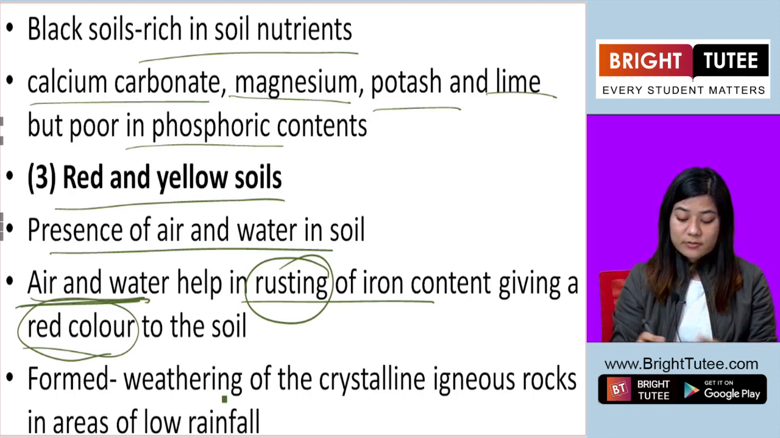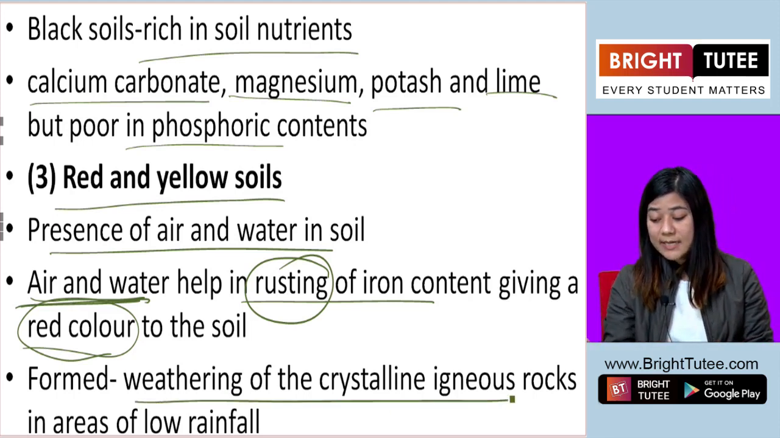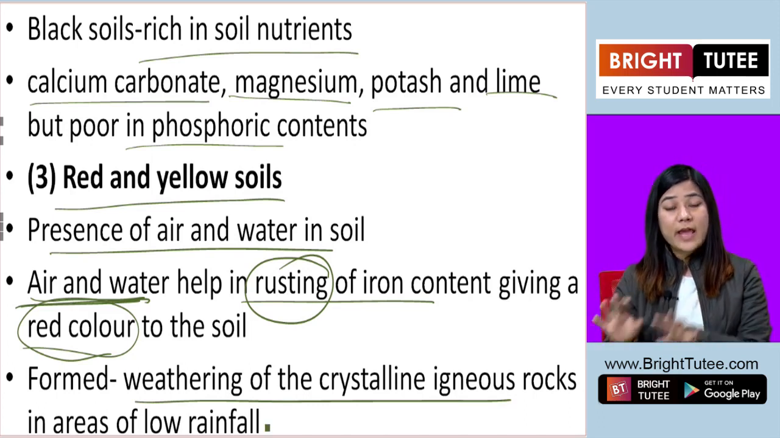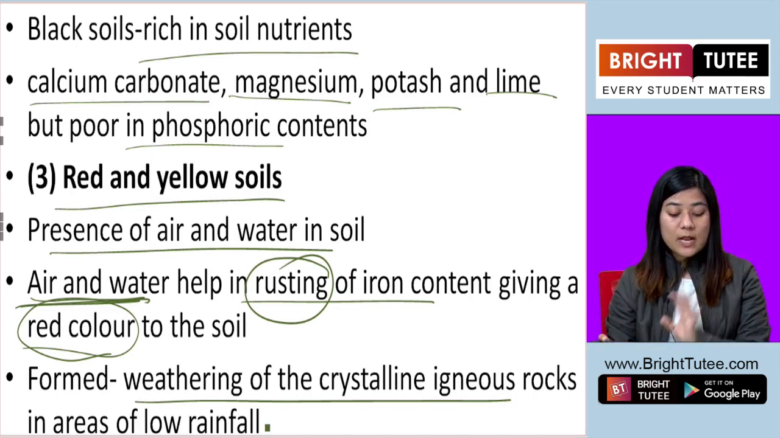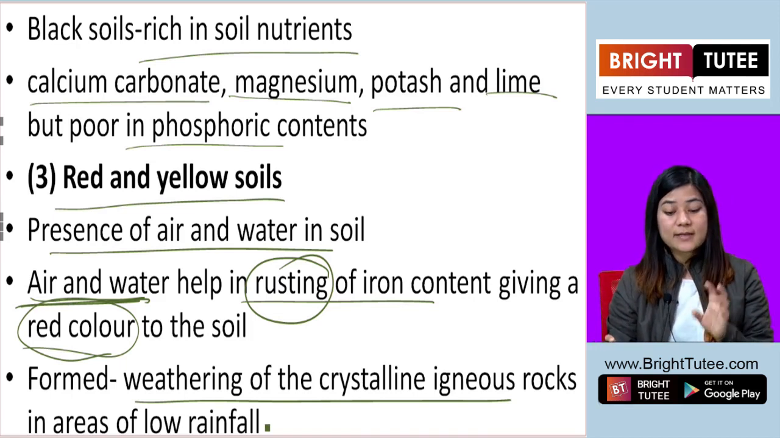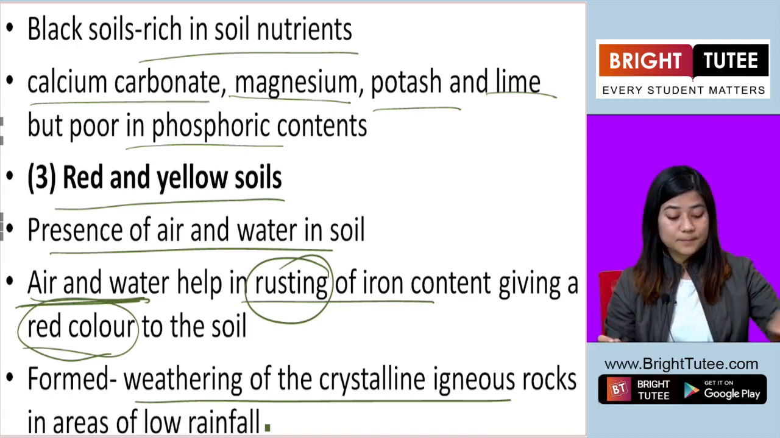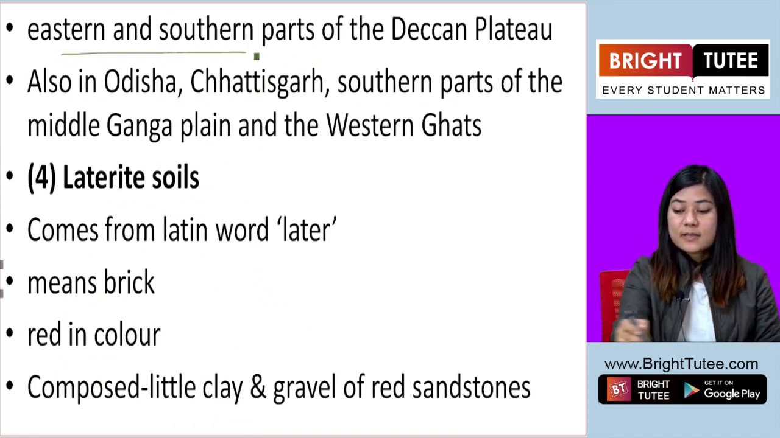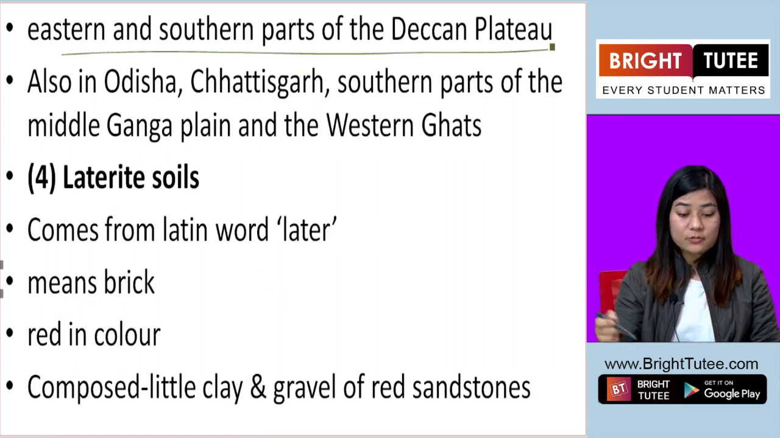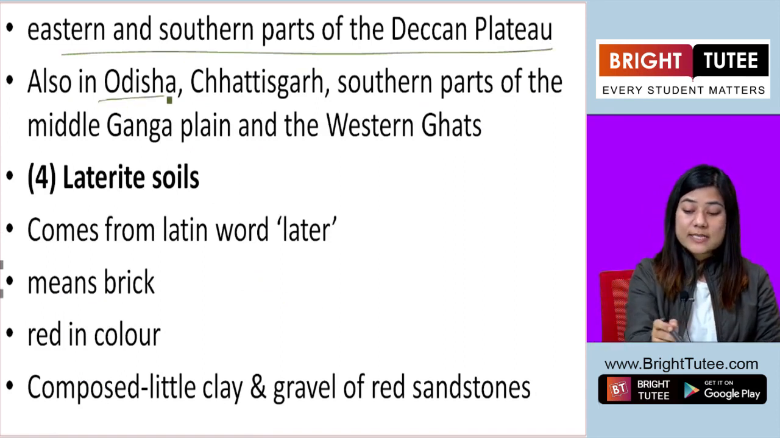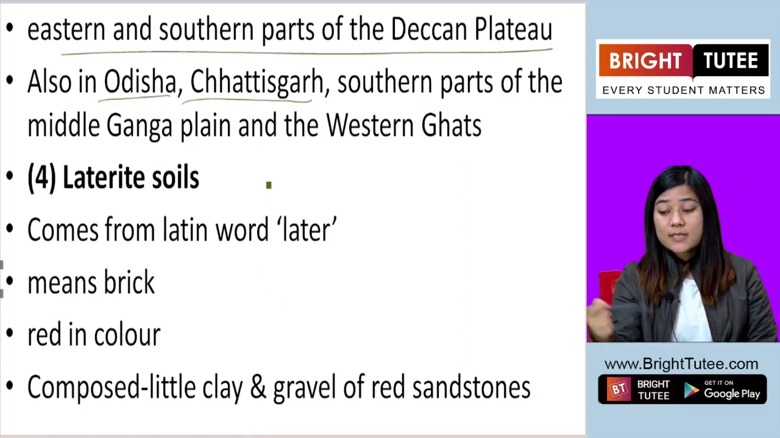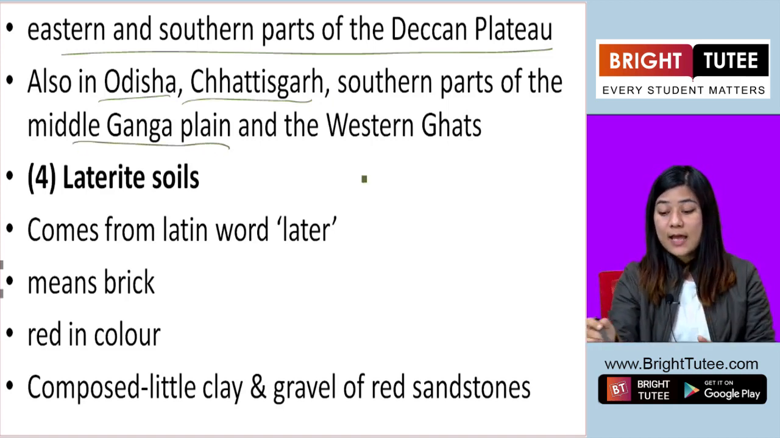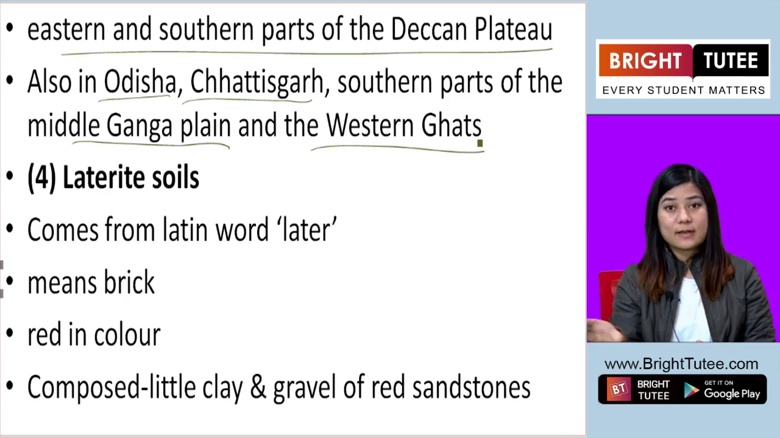It is formed as a result of weathering of crystalline igneous rocks in areas of low rainfall. So in areas where there is low rainfall, red and yellow soils are formed. They are found in eastern and southern parts of the Deccan Plateau, and also in the states of Orissa, Chhattisgarh, southern parts of the middle Ganga plain in northern India, and also in the Western Ghats.